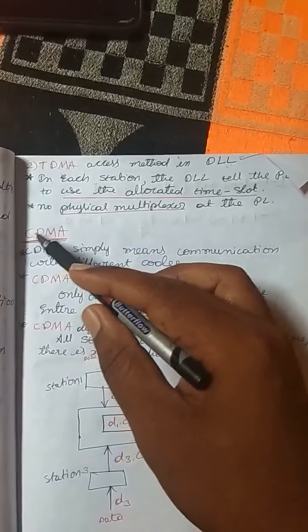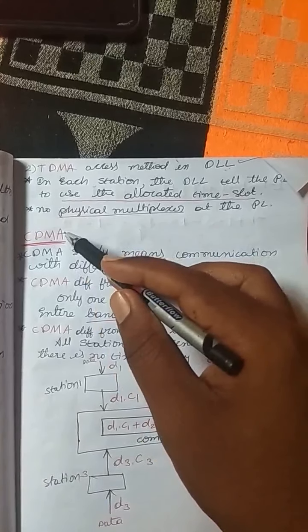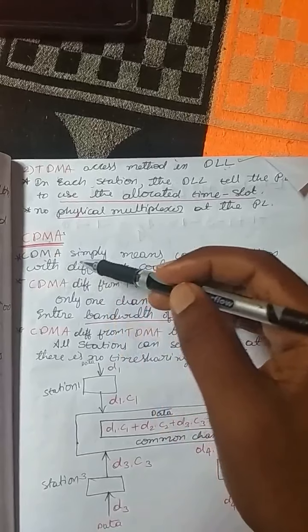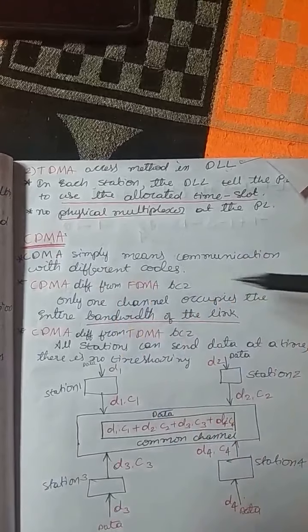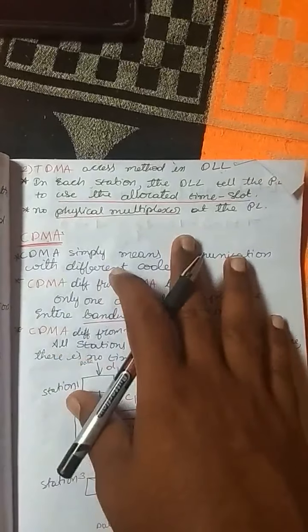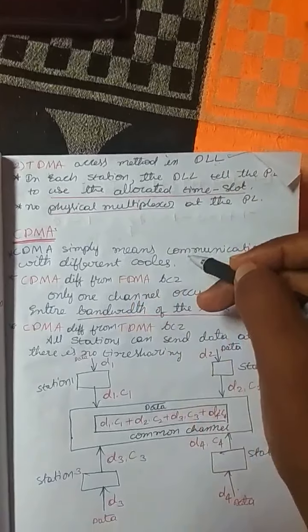Next we will move on to CDMA, code division multiple access. CDMA simply means combining data with different codes.